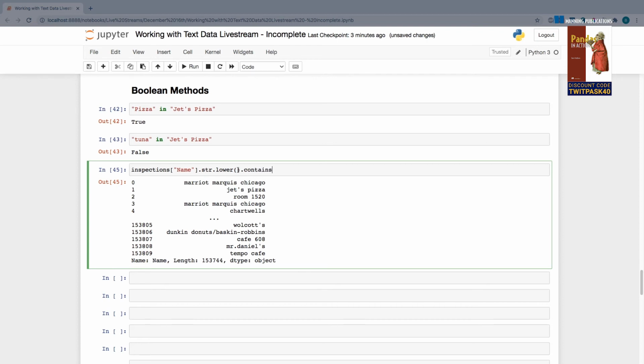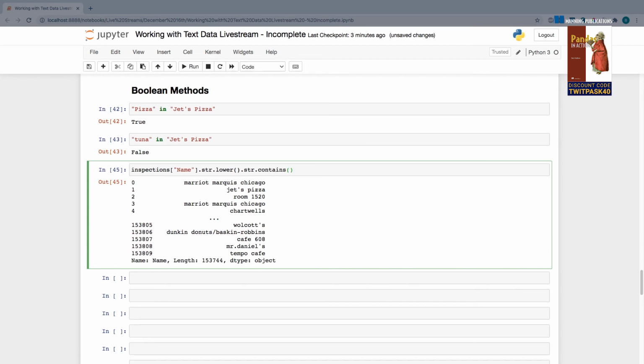Because what this lower method is actually returning to us is a brand new series. And on any series, as we see right here at the beginning, we first have to access its str attribute to get access to this nested object, which does the actual string manipulation. So the first thing I need to do here is to once again access .str on this brand new return series. And on that object, I want to invoke a method called contains.